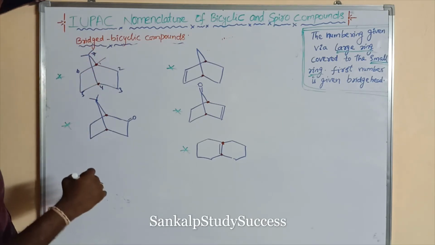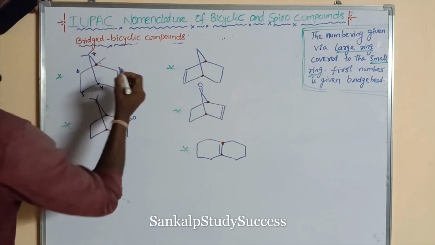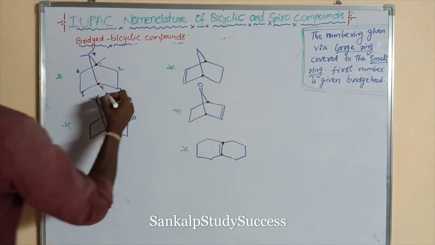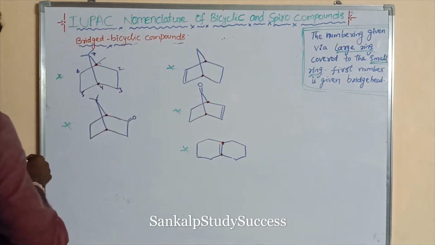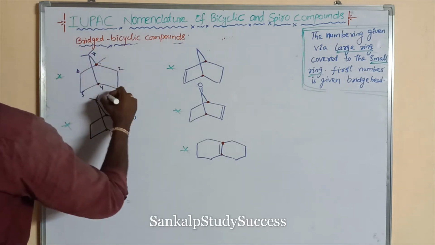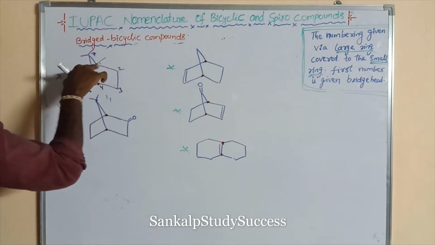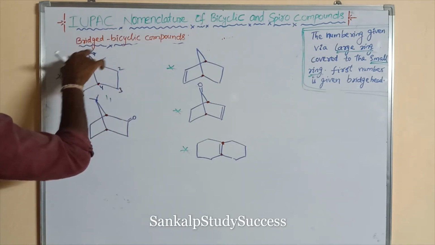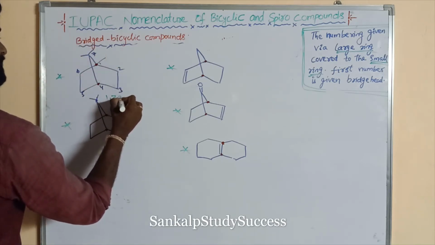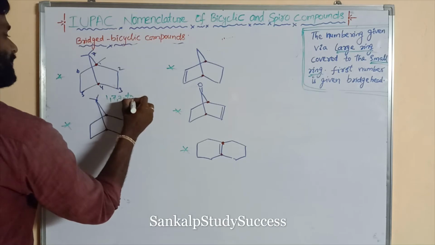So the methyl substituents can be written first. So what is its name? One methyl is present at the 1 position and another 2 methyls are present at the 7th position. 1, 7, 7 trimethyl.